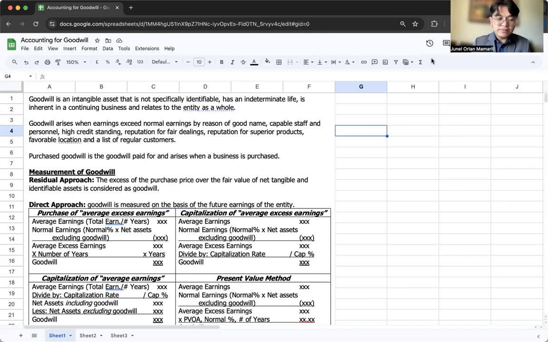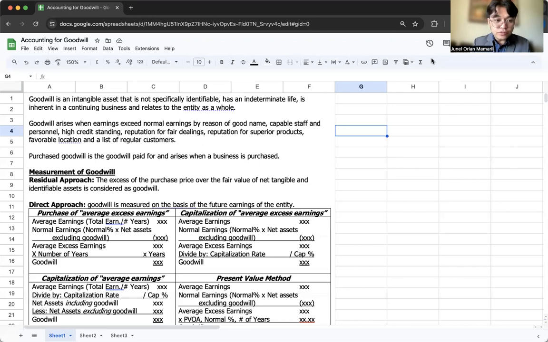So goodwill, it's an intangible asset that is not specifically identifiable, has an indeterminate life, is inherent in a continuing business, and relates to the entity as a whole. So those are the following reasons in which a goodwill arises. But the only time that we will recognize goodwill in our financial statements is when it is purchased, if it arises as a result of purchasing a business.